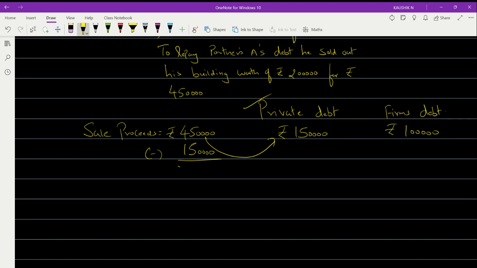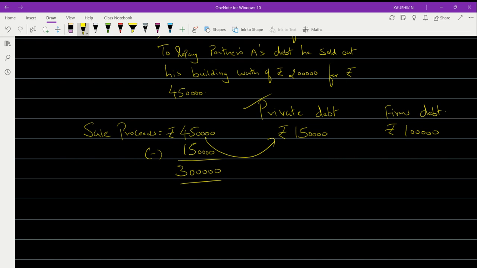Rupees 3 lakhs. Be careful. From 4 lakh 50, you are going to subtract 1 lakh 50, it will be 3 lakhs. Yes, right, sorry. I thought it's 2 lakh 50. I'm sorry. Okay, so you'll be having 3 lakh rupees with you.